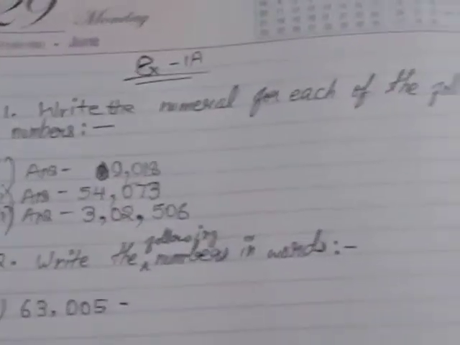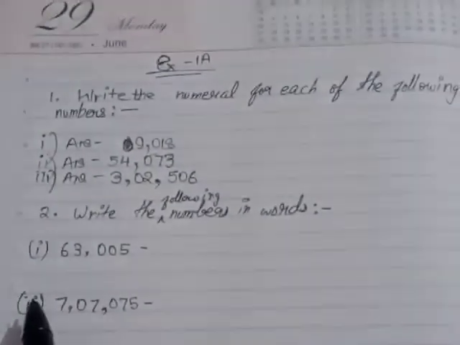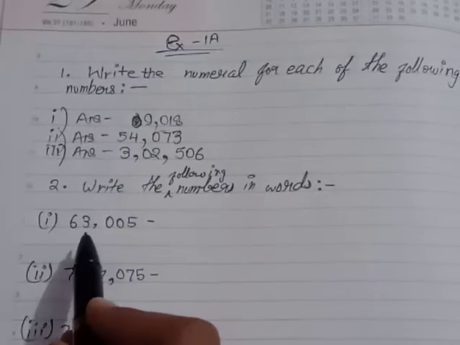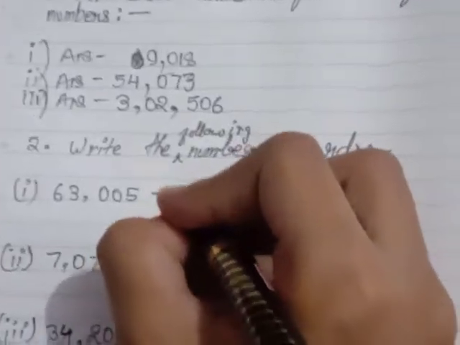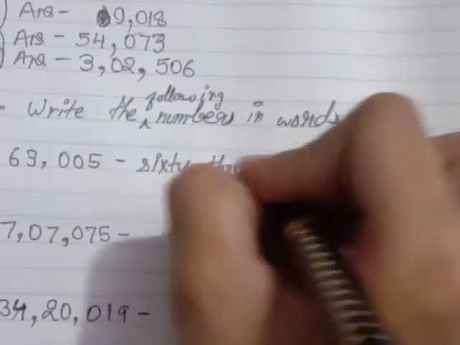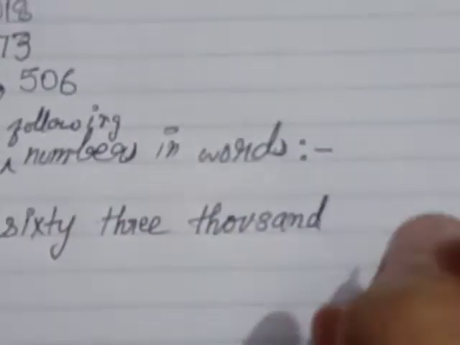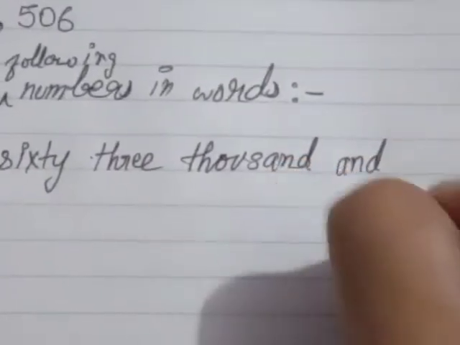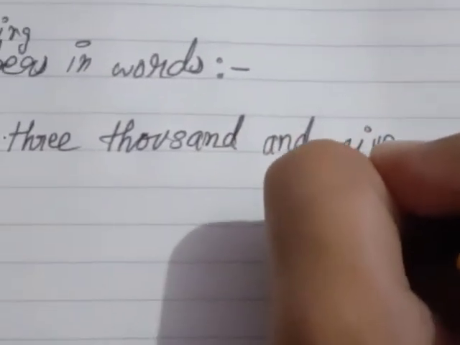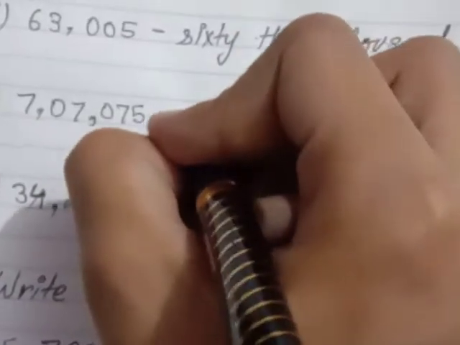So friends, as we are going to do this, write the following numbers in words. The question is 63,005. So if we are going to write in words, then 63,005. Now let's come to 7,07,075.